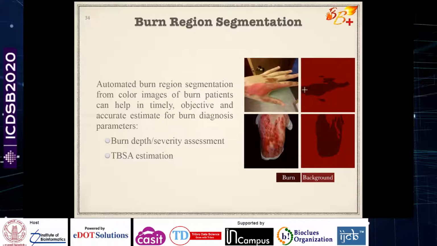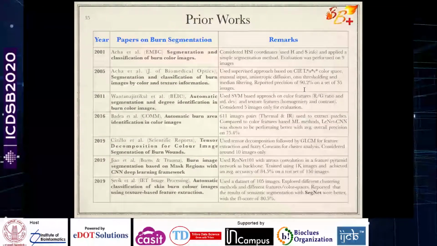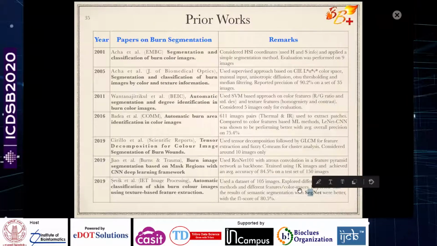We have to think about the good segmentation approaches which have been used in the color images domain. So these are some existing methods that have been explored for segmentation, and again we find a similar limitation: earlier works have been really old and their accuracy is also limited. They tested on a very limited data set. Only recently some work has tested on a larger data set, and they propose a very basic segmentation network model, SegNet, which is a very well-known 2017 work.